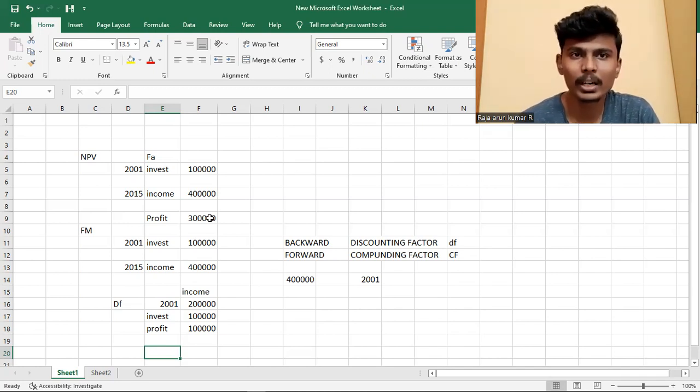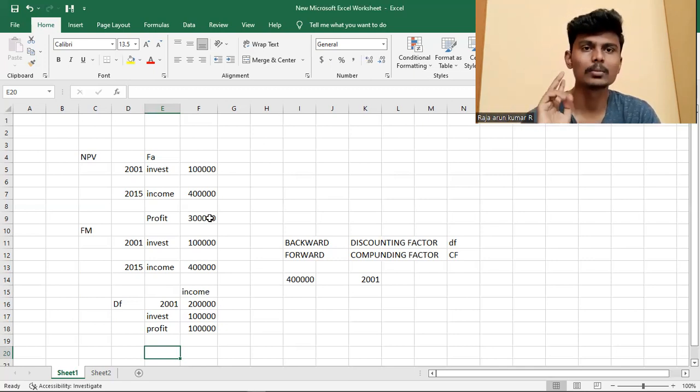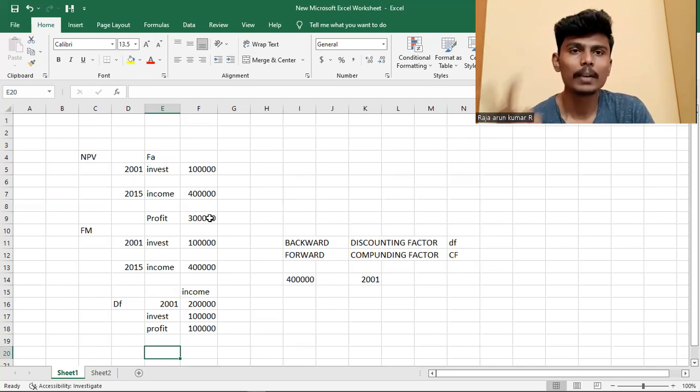The money value is changing year after year due to the two factors I said in the previous classes. Factor number 1 is inflation. Inflation is the most important factor; it changes the money value. And interest rate also changes the money value. The value of money changes due to two factors: first is inflation and second is interest rate.